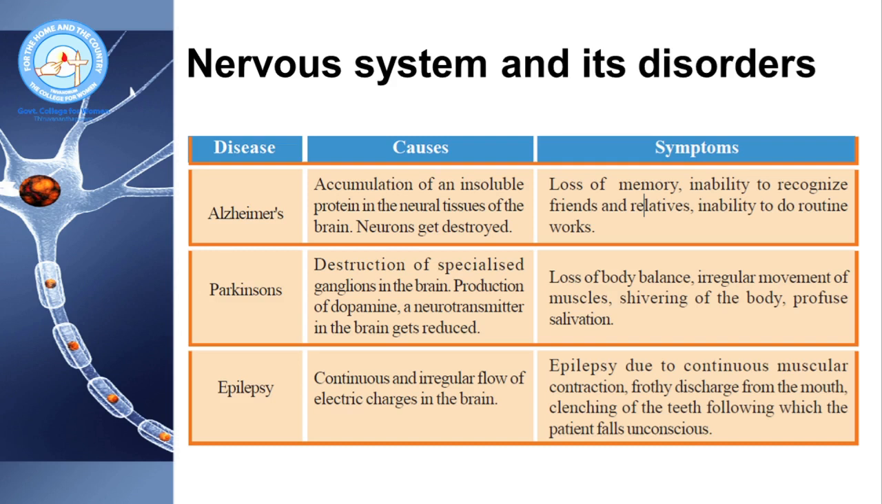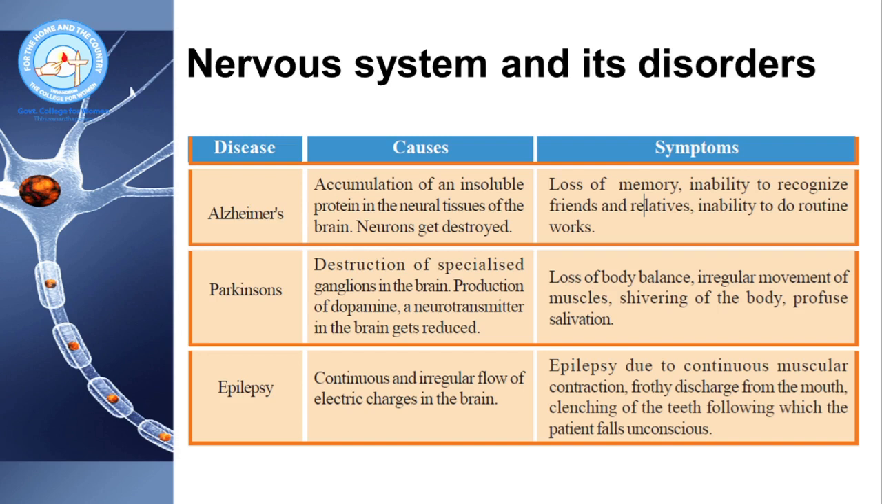Next is the Parkinson's disease. Parkinson's disease is caused by the destruction of specialized ganglions in the brain. There is also a reduction in the production of neurotransmitter dopamine, which is very essential for the normal activity of the brain. The symptoms of Parkinson's disease include loss of body balance, irregular movement of muscles, shivering of the body, and profuse salivation.